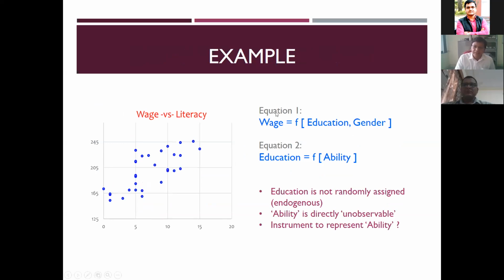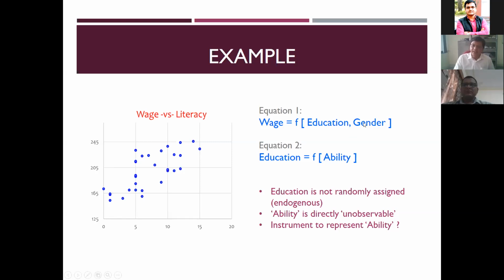You can think of the first equation. We are trying to study wages and which factors influence wages. You can take the case of agriculture. The wages vary from 200 to 700 rupees. You want to study which factors are influencing the wage levels. So for the time being, we are assuming only two variables. You can extend it. One is how far he is literate. The second is gender. These two variables we have added as independent.